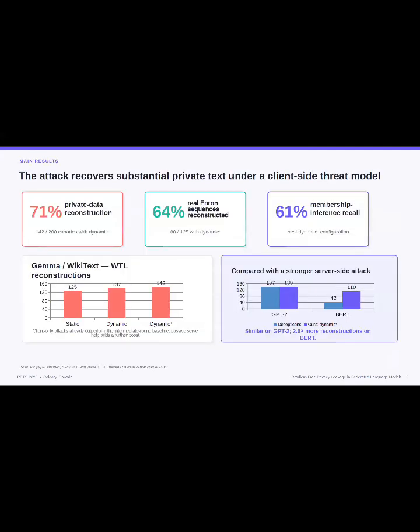So here are the main results. The results show that substantial private information can be recovered under this client-side threat model. Our strongest configuration reconstructs 142 out of 200 canaries, corresponding to a reconstruction rate of 71%. On the real Enron dataset, the attack reconstructs 80 out of 125, which is around 64%. For membership inference, the dynamic plus configuration reaches 61% recall.